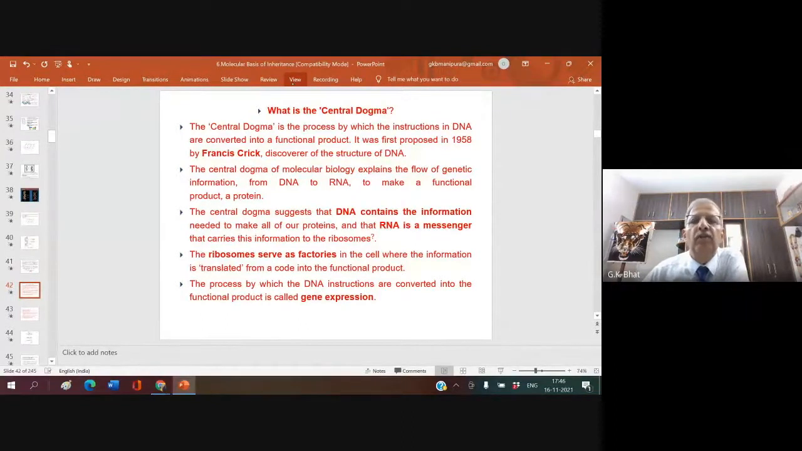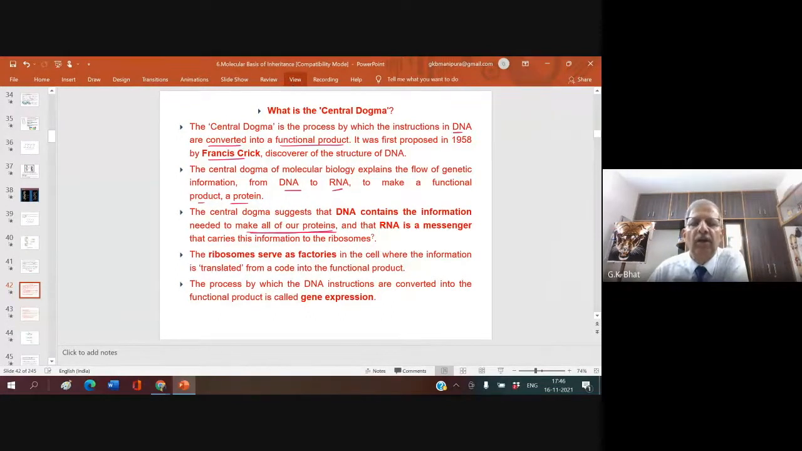The central dogma is a process by which the instructions in DNA are converted into a functional product. Instructions in DNA are converted to a functional product. It was first proposed by Francis Crick, discoverer of the structure of DNA. The central dogma of molecular biology explains the flow of genetic information from DNA to RNA to make a functional product. What is that? Protein. The central dogma suggests that DNA contains the information needed to make all of our proteins.